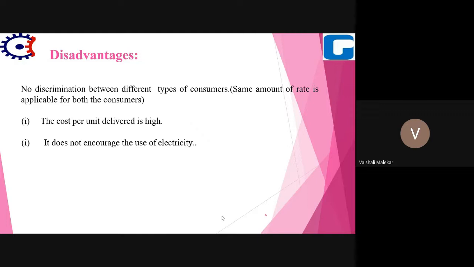There is no discrimination between big consumer and small consumer, and the cost per unit delivery is high. So it does not encourage the use of electricity, because if consumption is more, they also have to pay at the same rate.